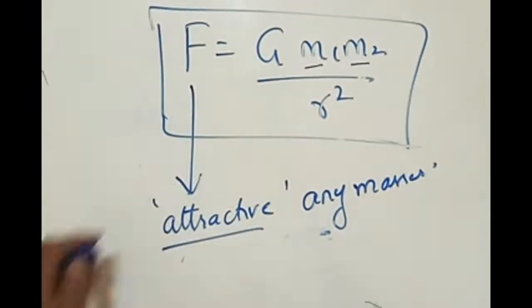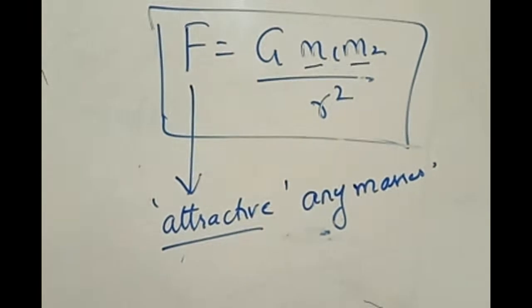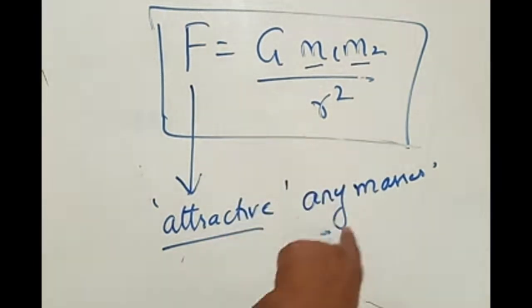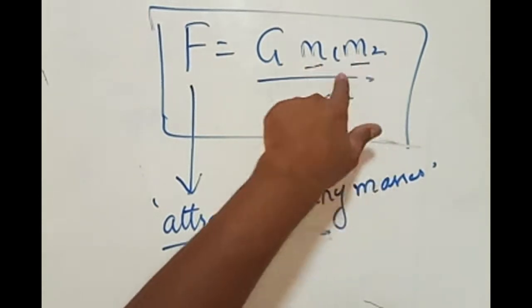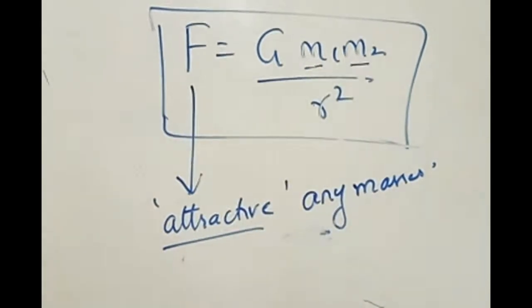Why is it called universal? It is applicable for all the bodies in the universe, no matter how big or how small the mass is. Between any two masses, there always exists a force of attraction.